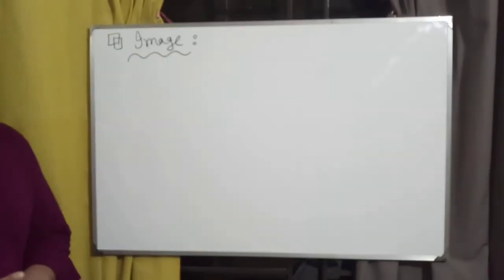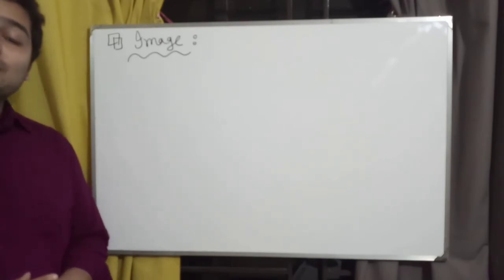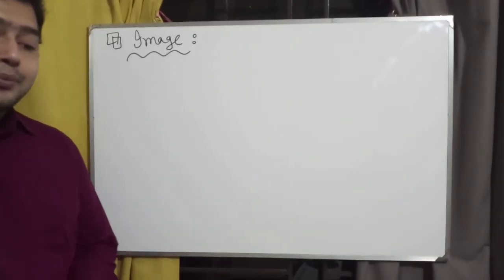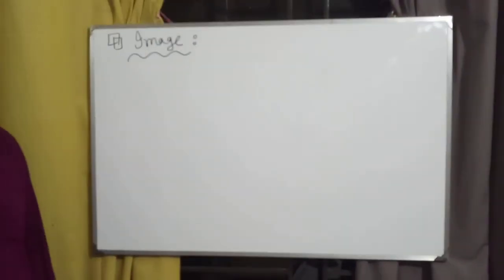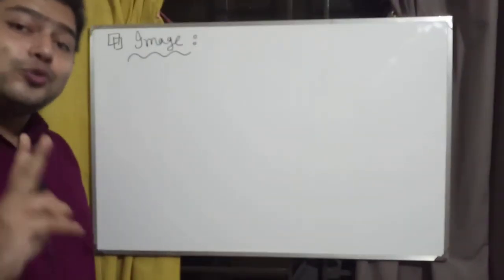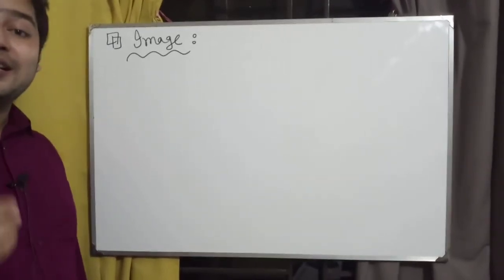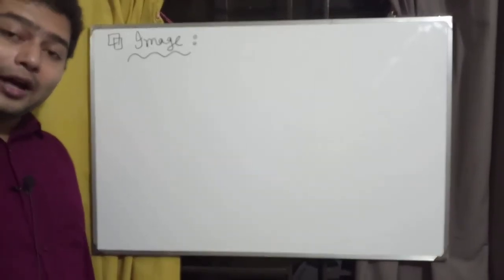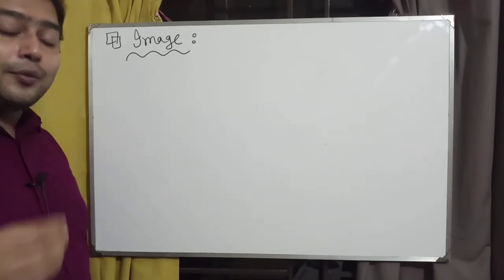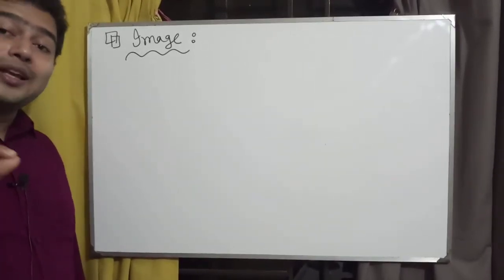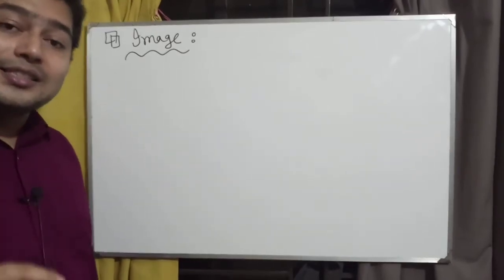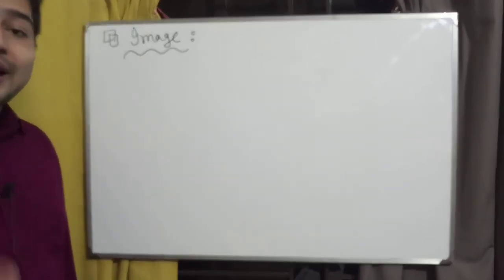To define the position of the image using geometry, we need to draw at least two rays. I will discuss this in our ray diagram.